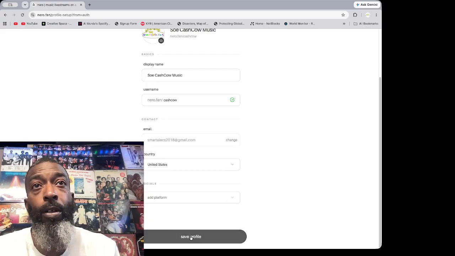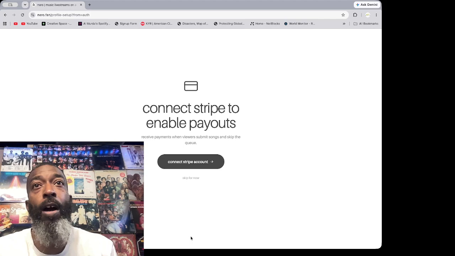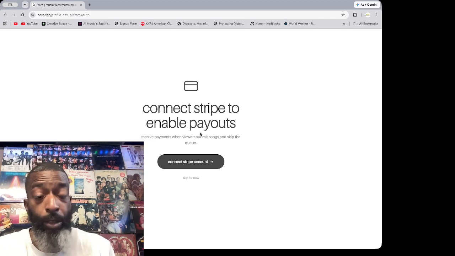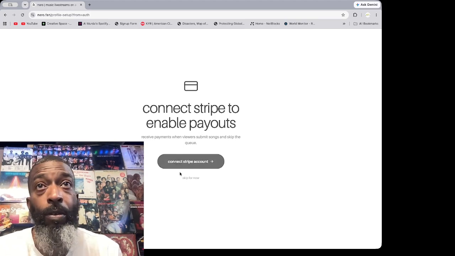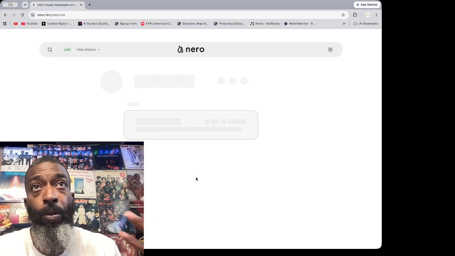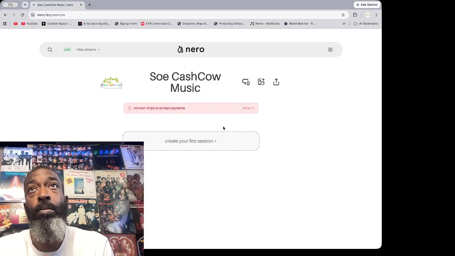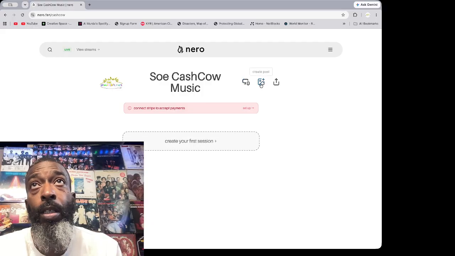If you want to add your different platforms, then go to Save Profile. Once you go to Save Profile, it's going to ask you to connect your Stripe so that you can receive payouts and stuff. So I'm gonna skip that for now, but that's definitely something that you would have to do if you do plan on doing this and charging people for it. So after that, boom, cool. Now you pretty much good to go.